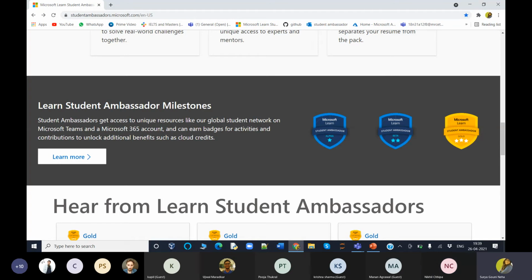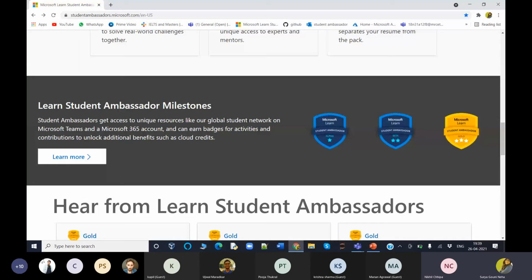Later, after doing these activities with tremendous work, and when we are impressed by evaluation from our community managers and program managers, we will be promoted into gold. Right after promoting into gold, there are so many gold ambassadors like Vedant Bahal, Aditya Oberoi, Harshad Bakshi, Ananya.